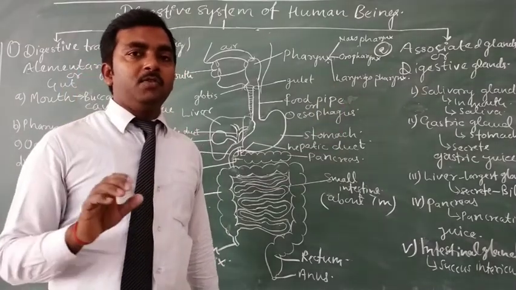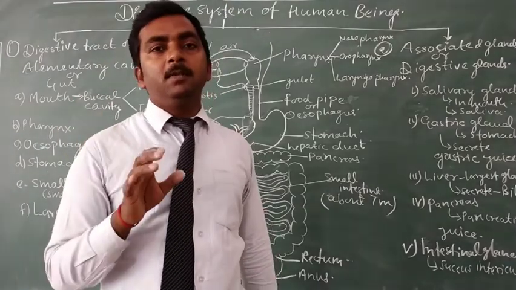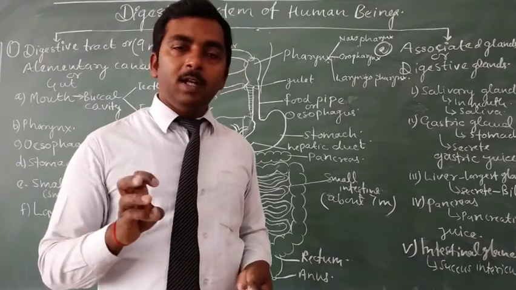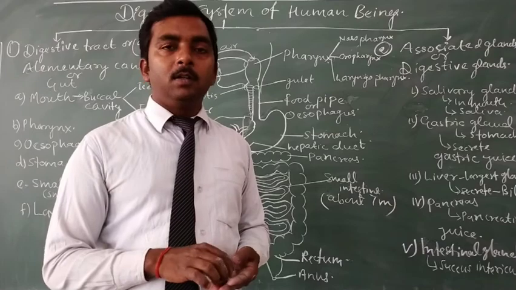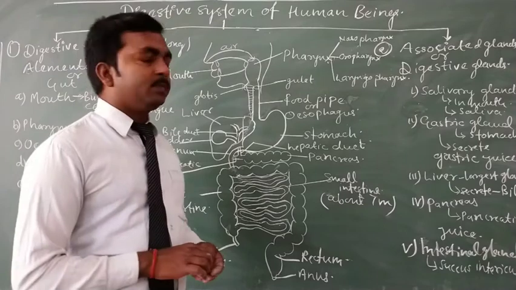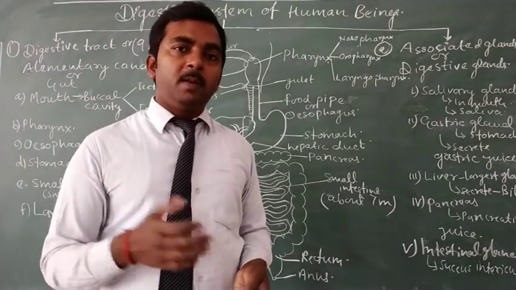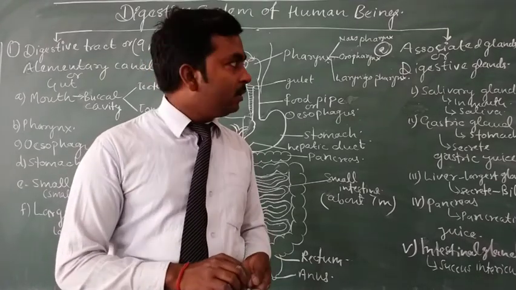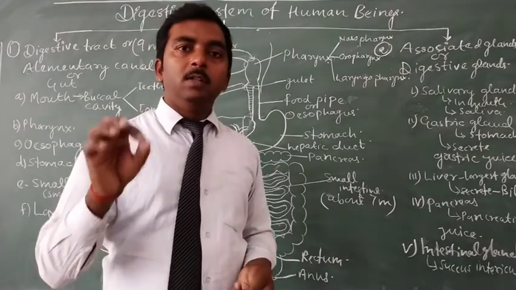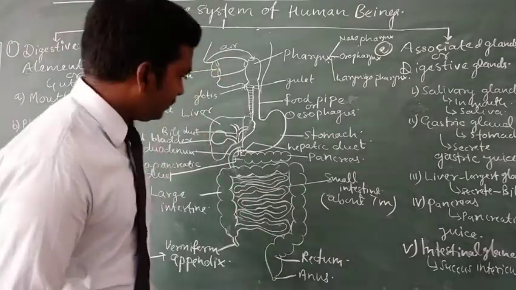And all these glands secrete their secretion with the help of ducts, so they are known as duct glands, or we can say duct glands are exocrine glands. We will also discuss the types of glands in the next chapter, that is control and coordination, but here I only introduce you to the exocrine gland, because all these glands are exocrine glands.